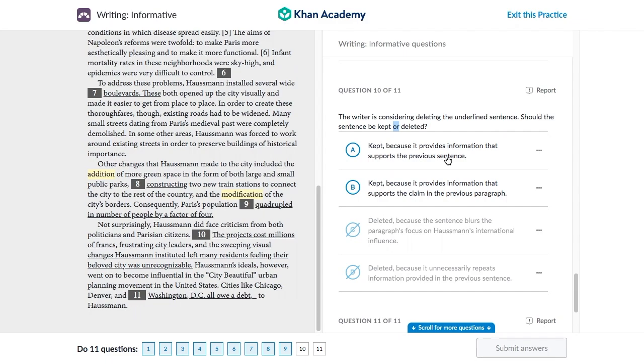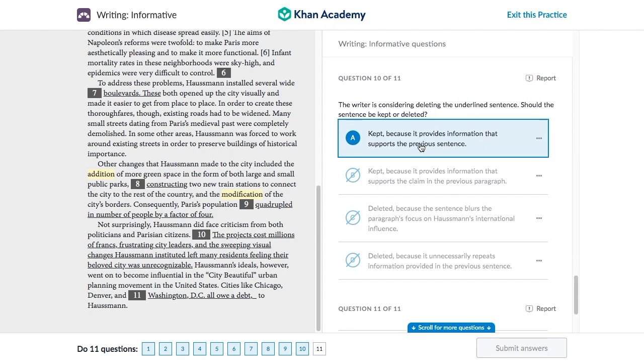So why should I keep it? Let's look at option B, because it provides information that supports the claim in the previous paragraph. Well, the previous paragraph was talking about helping the city, so this doesn't really support the claim, so we're going to cross this out. But it provides information that supports the previous sentences. Yes, we're showing the criticism that he faced, and this supports the criticism, so this is the correct answer.